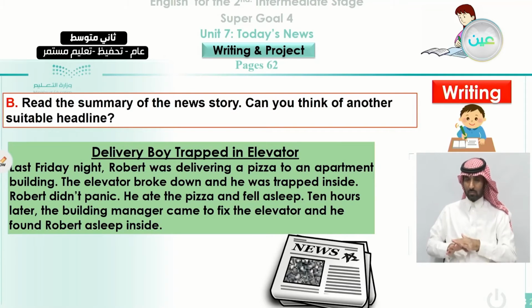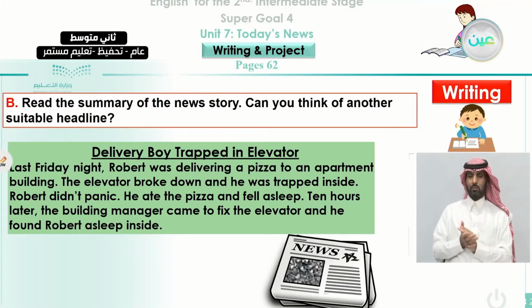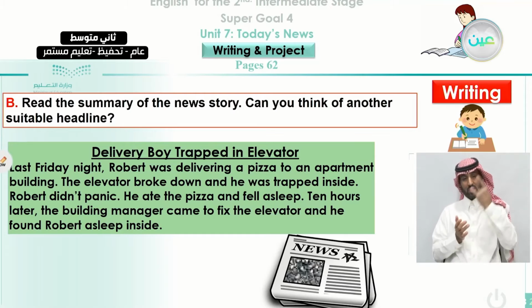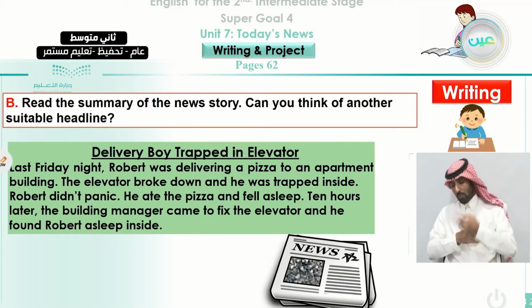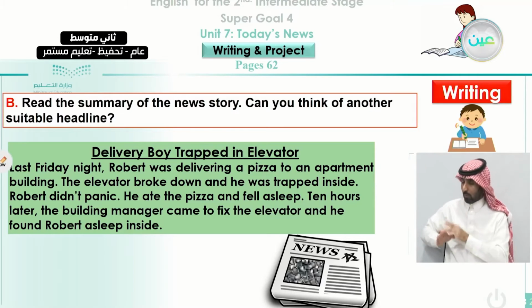That means here we are using panic instead of he stayed calm, or he didn't bother himself by doing something unnecessary. He ate the pizza and fell asleep. Ten hours later, the building manager came to fix the elevator, and he found Robert asleep inside.